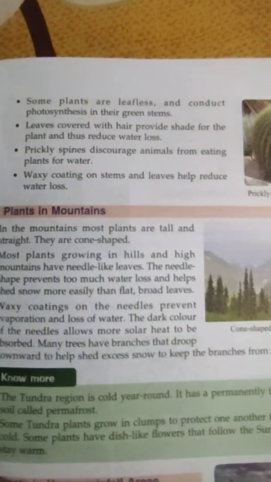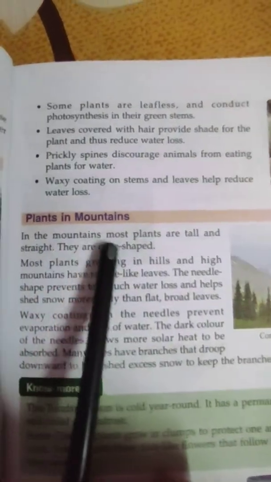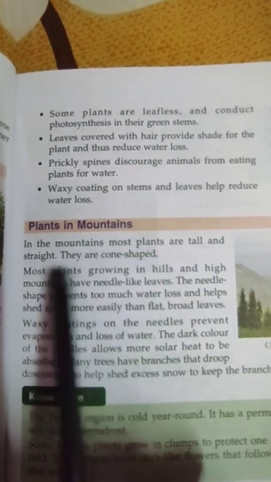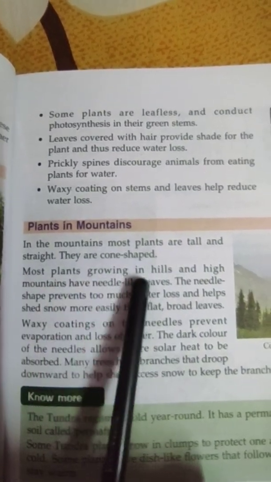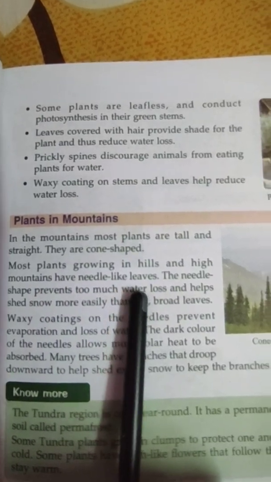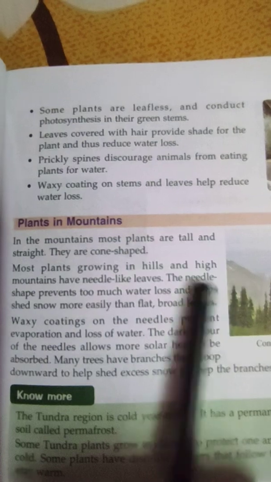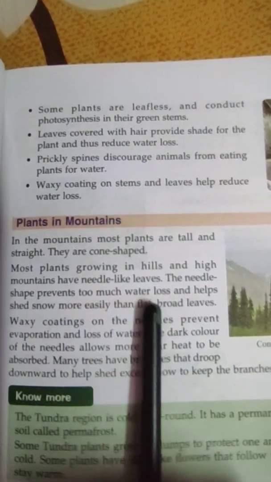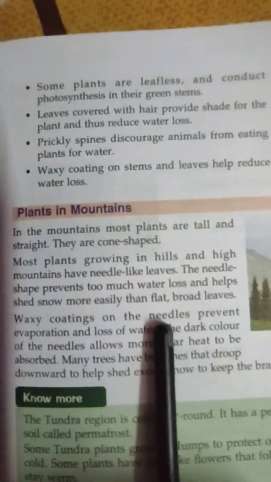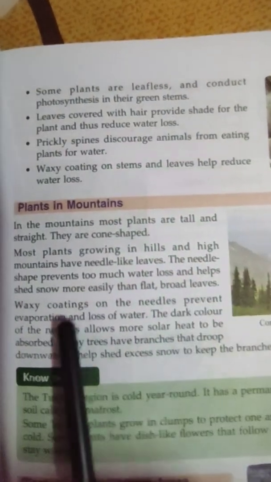Next is plants in mountains. In the mountains, most plants are tall and straight. They are cone shaped. Most plants growing in hills and high mountains have needle-like leaves. The needle shape prevents too much water loss and helps shed snow more easily than flat, broad leaves.